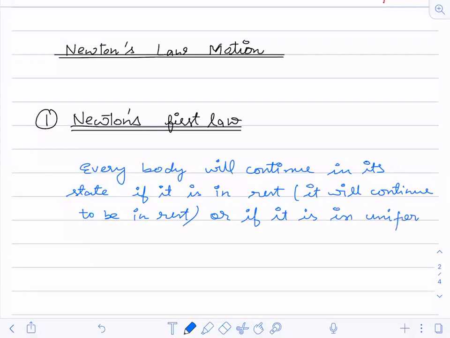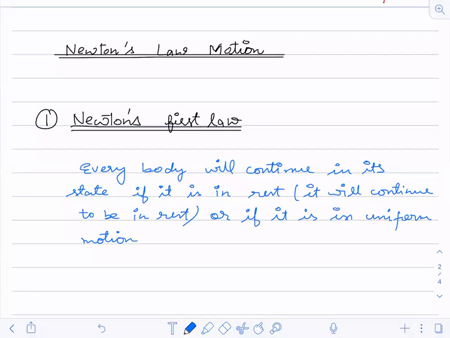Don't always write motion. You have to write uniform motion over here. Motion can be accelerated motion also, so you have to specify which motion. Uniform motion.